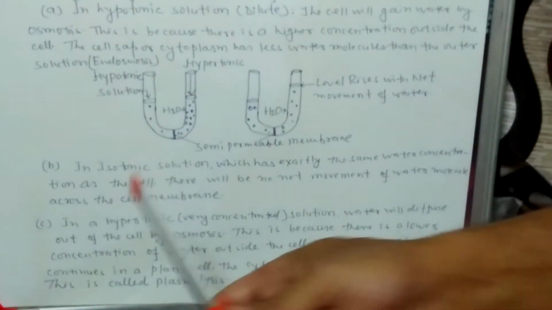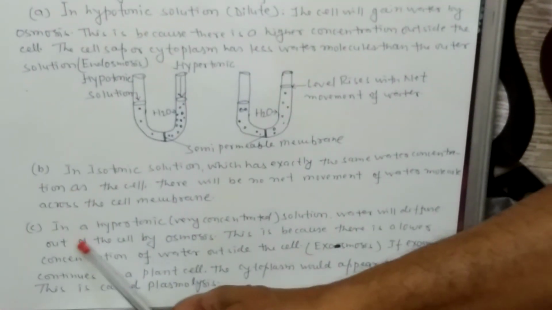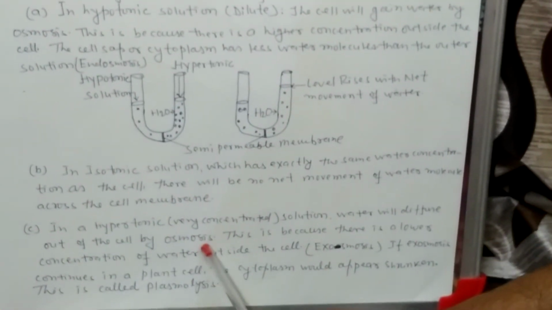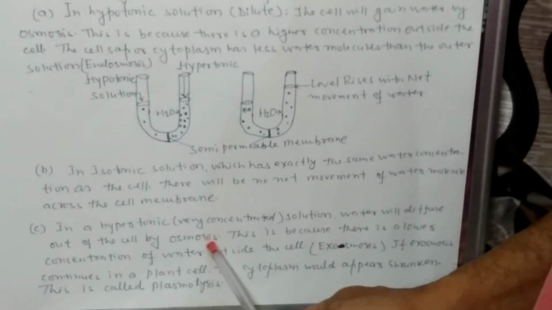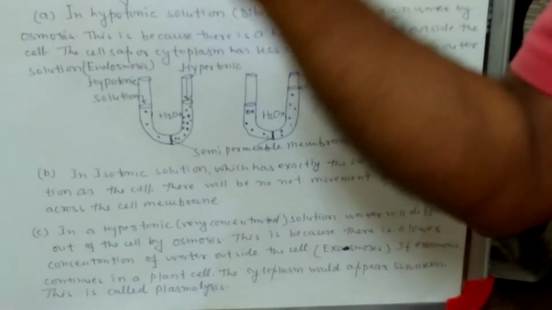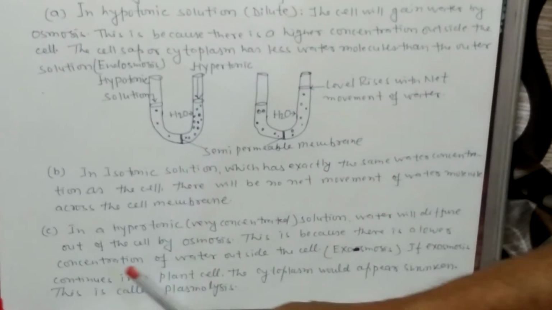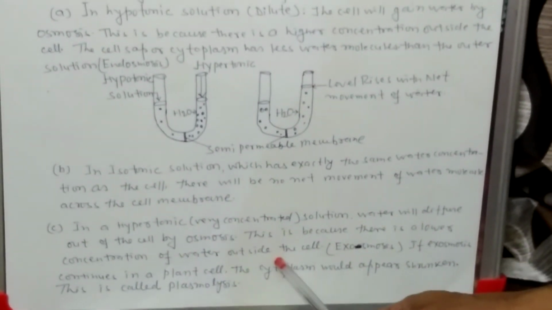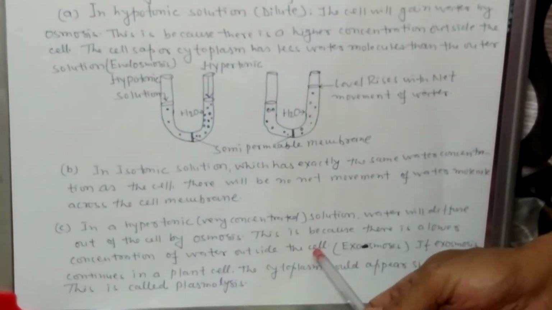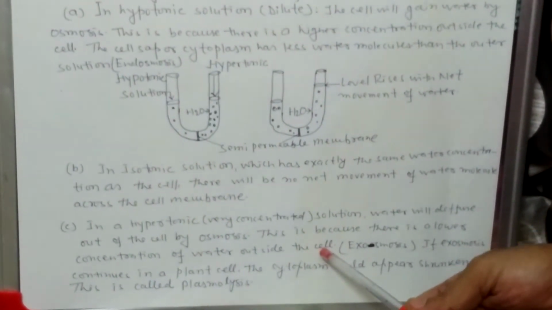So here just see again, in the hypertonic solution, the water will diffuse out of the cell by osmosis. So this is called exoosmosis because water is moving from inside to outside. This is because there is a lower concentration of water outside of the cell and higher concentration of water inside the cell.